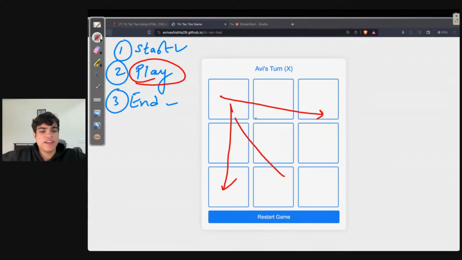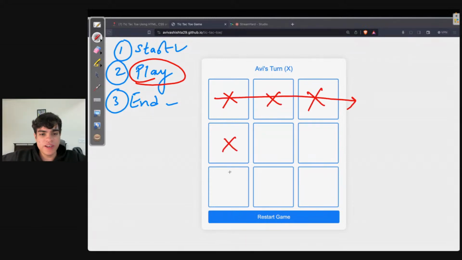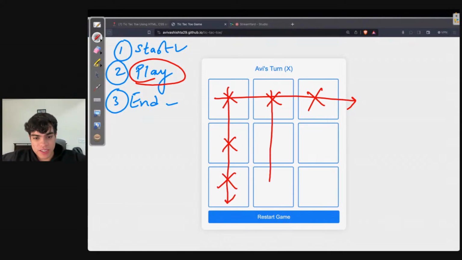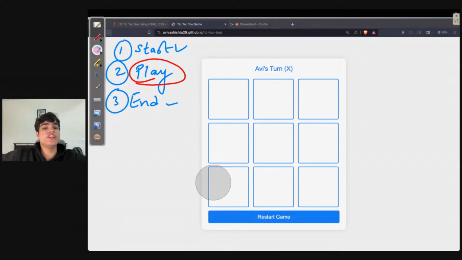Let's say it is X over here, then a person will win, or a person will win when over here you have the same thing, or over here you have the same thing. You need to realize that there are a lot of patterns that can be built, and you need to make your logic understand what the patterns are.